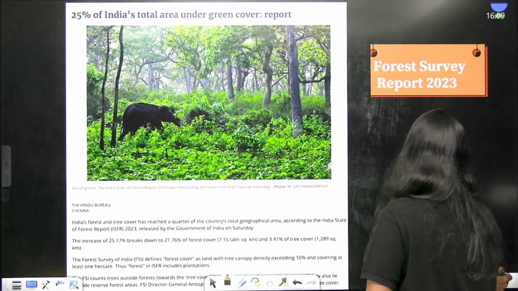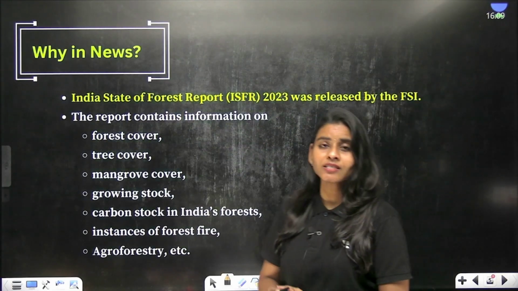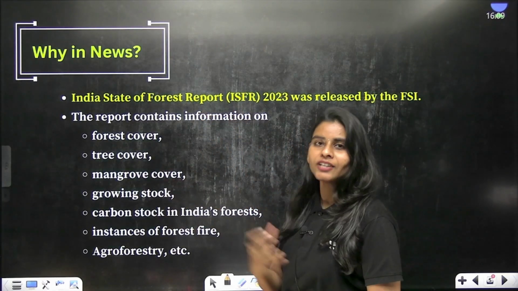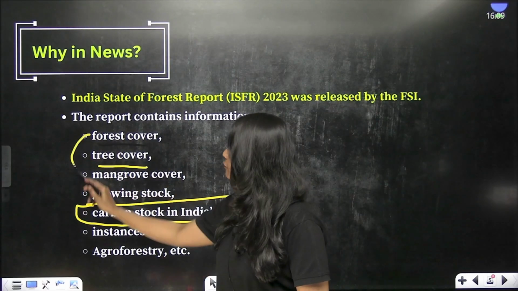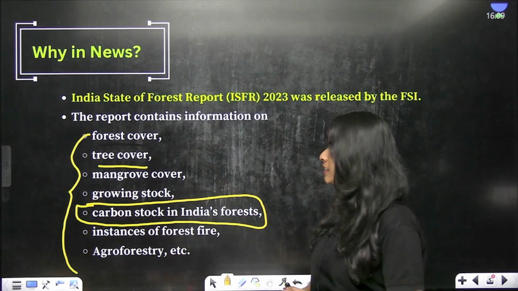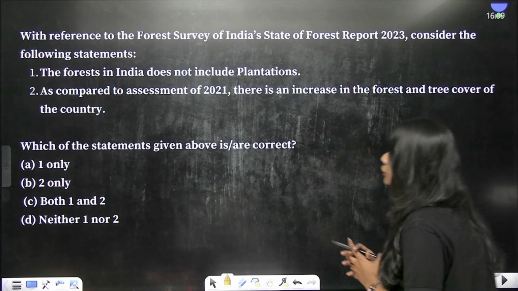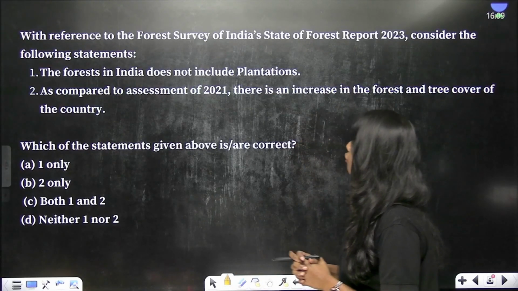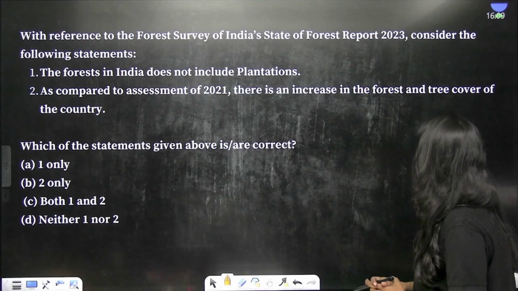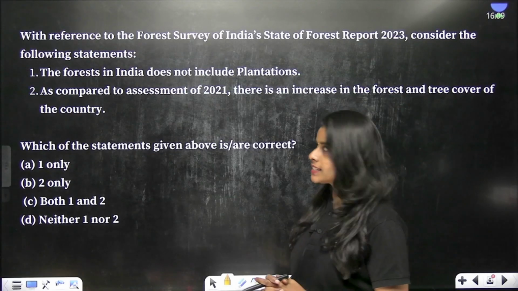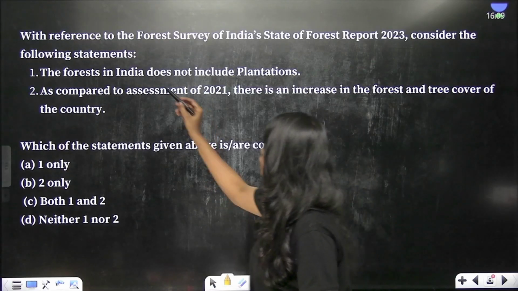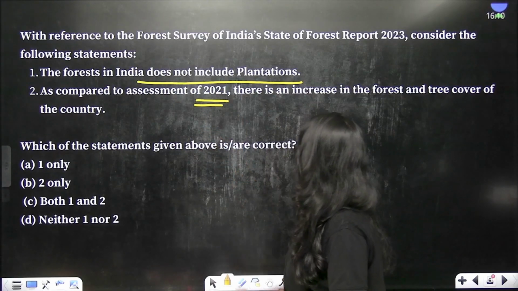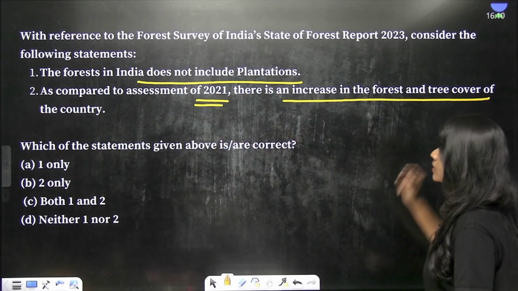So you have so many important things to know under this, because this particular survey is going to provide you with a whole range of information. So without delay, let's get to our first question for today. With reference to the Forest Survey of India's State of Forest Report 2023, consider the following statements. The forest in India does not include plantations. As compared to the assessment of 2021, there is an increase in the forest and tree cover of the country.